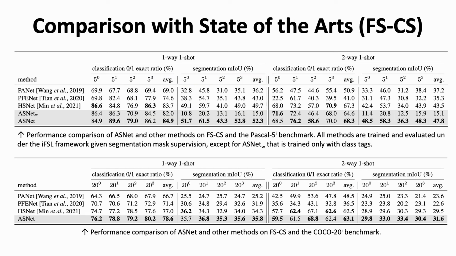To fairly compare ours with others on FSCS, we reproduced 3 existing few-shot segmentation models and trained all of them under the iFSL framework. The result shows that ASNet outperforms the state-of-the-art method on FSCS. Here, ASNet sub W denotes the class tag supervised models, which is weak in segmentation but effective in classification.